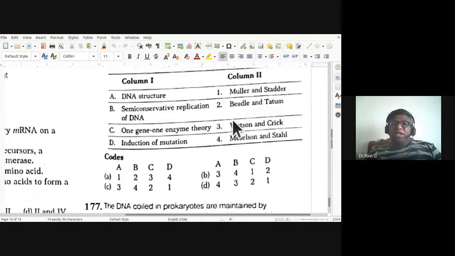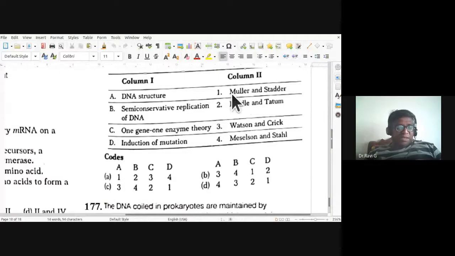Then induction of mutation was done by Beadle and Tatum. So Beadle and Tatum have done the induction of mutation. So in 176th, the induction of mutation I think has been wrongly stated. So induction of mutation is by Muller and Stadler. And one gene, one enzyme is Beadle and Tatum. So DNA structure, Watson and Crick, semi-conservative mode, Meselson and Stahl. So 176th, C is the answer.